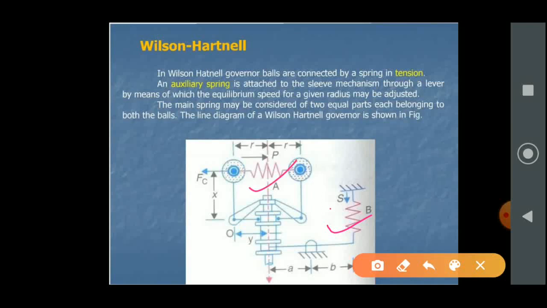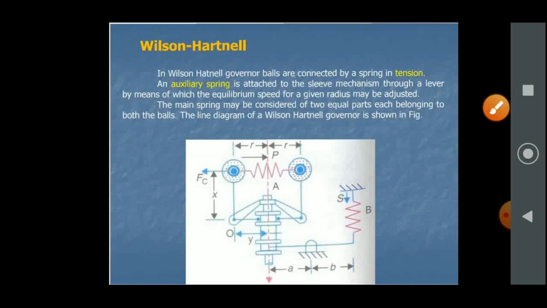Here, an auxiliary spring is attached to the sleeve mechanism through a lever, by means of which an equilibrium speed for a given radius may be adjusted. The main spring may be considered as two equal parts, each belonging to one of the balls. The line diagram of the Wilson-Hartnell governor is shown below.